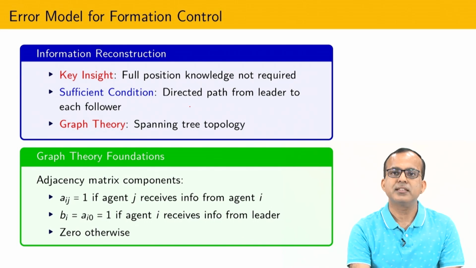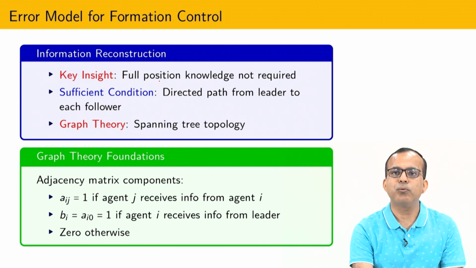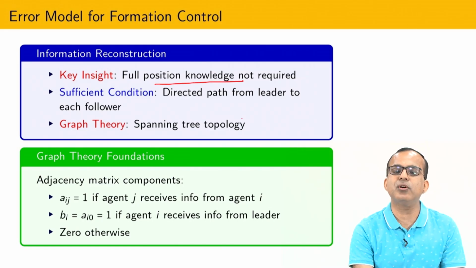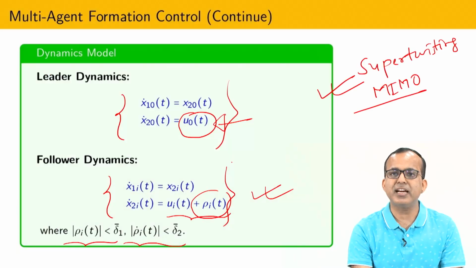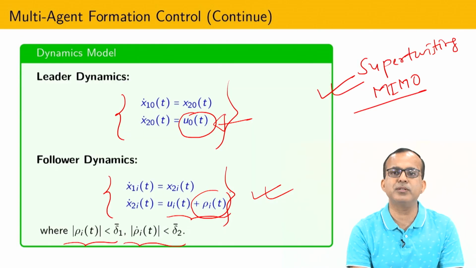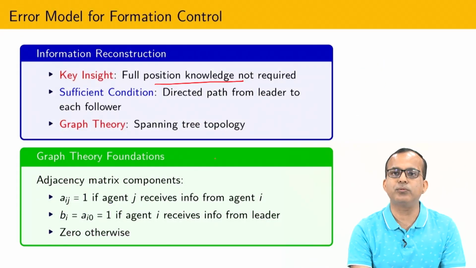So, what is the key insight? Full position knowledge is not required, only relative knowledge is required. It means that there is no need to know the position of this, the position of this, the position of this; just relative information is okay for the development of the algorithm.